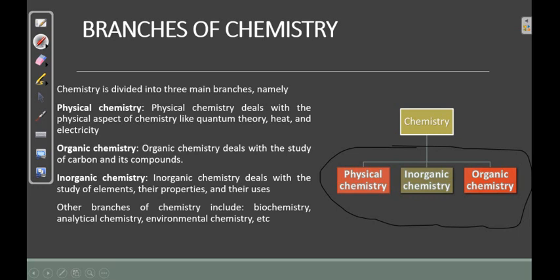One who is studying biochemistry is drawing knowledge from inorganic and organic. One who is doing analytical chemistry has knowledge of the three branches, and environmental chemistry. We have other branches: medicinal chemistry, forensic chemistry, stereochemistry, etc. All these are other areas of chemistry.